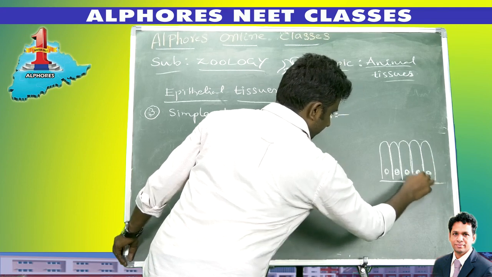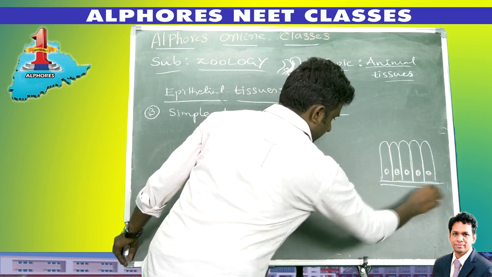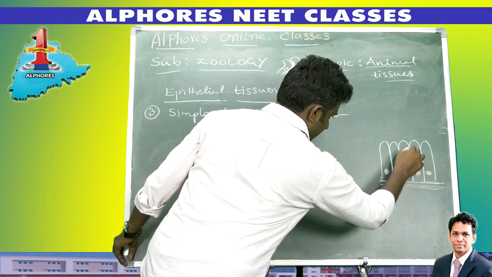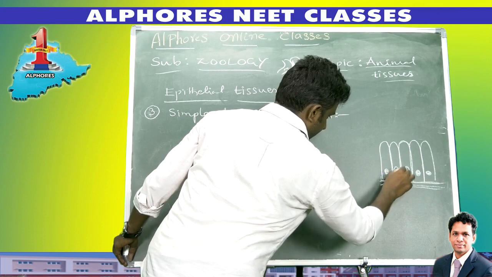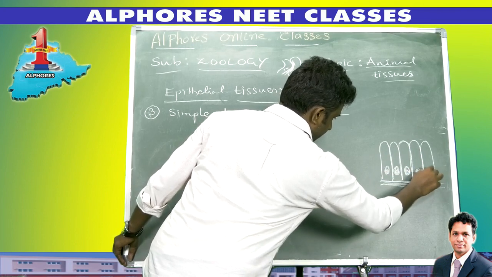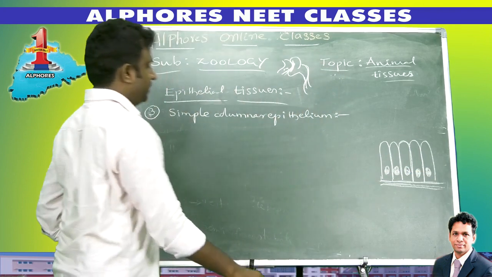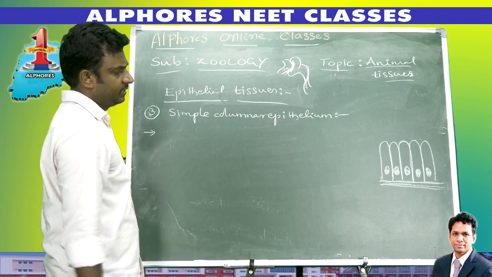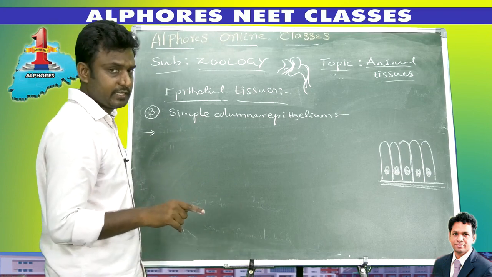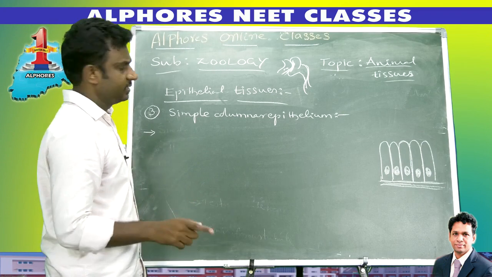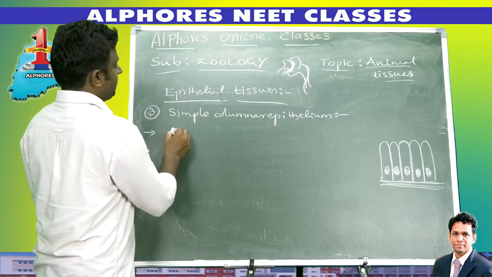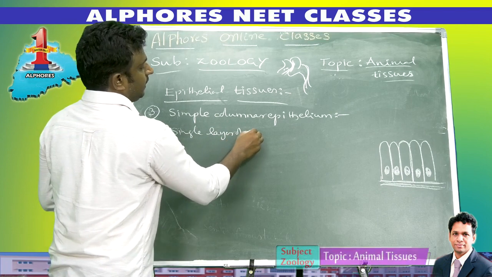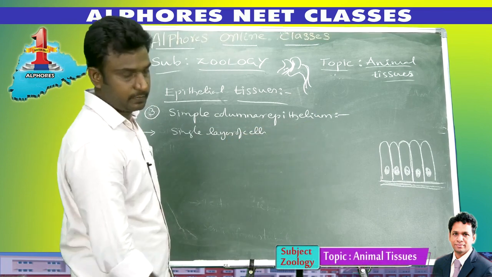They are connected with each other, resting on the basement membrane, and the nucleus is present like this, an elongated nucleus. This is the structure of simple columnar epithelium. Simple columnar epithelium means how many layers of cells are present? One layer or more than one layer? Simple means only one layer of cells, a single layer of cells resting on the basement membrane.